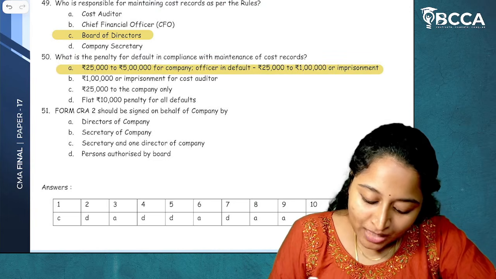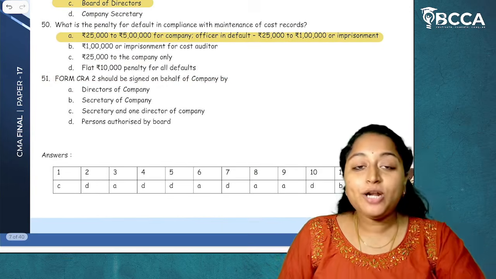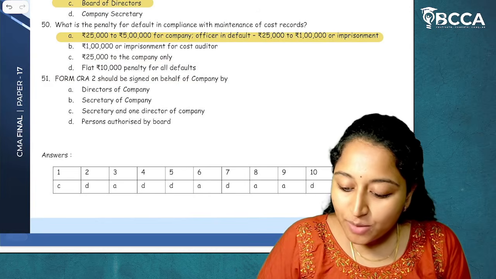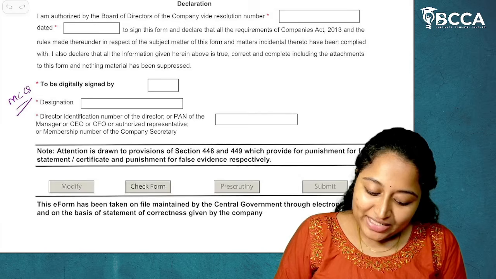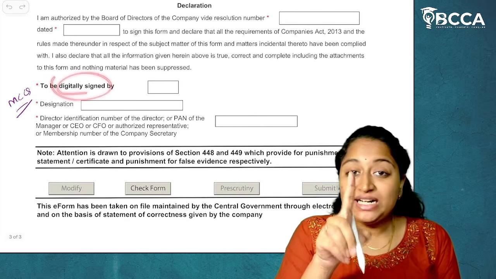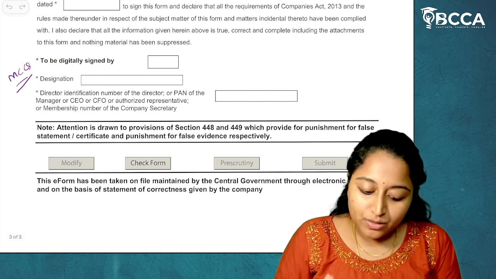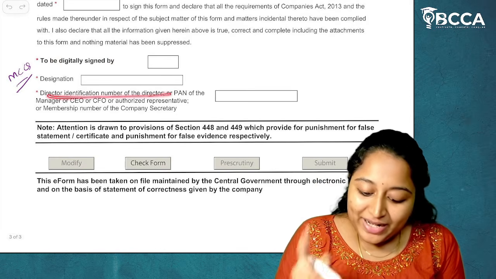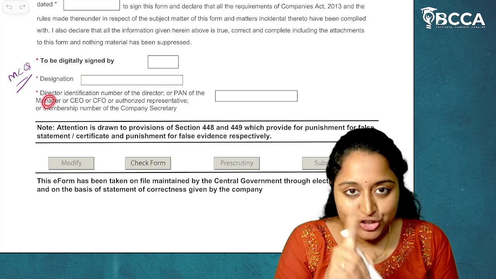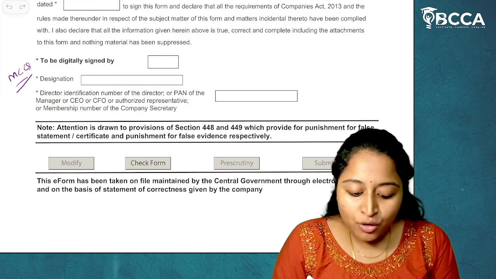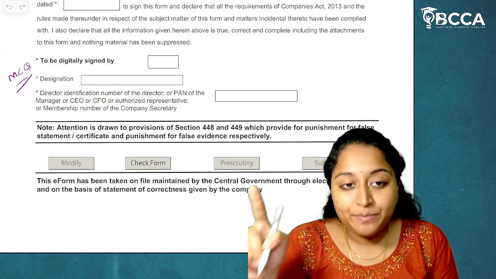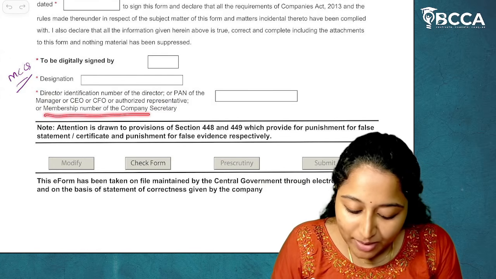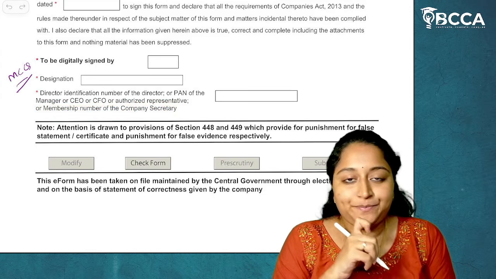Then Form CRA2 should be signed on behalf of the company by. Form CRA2 should be signed by whom? I'll give you clear-cut clarity. Now, to be digitally signed by, this is Form CRA2. Either by a director, or by a manager, or by a CEO, or by a CFO, or by authorized representative, or membership number of a company secretary.